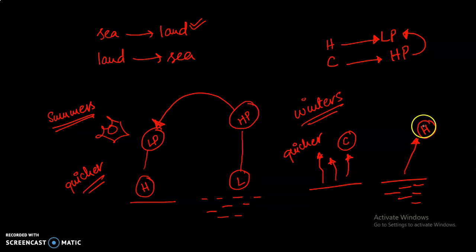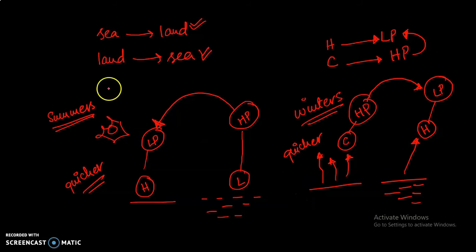Again, apply the same thing. The high pressure would be over here in this cool temperature area, and the low pressure would be here in the high temperature area. And as I said, it moves from high to low. So this time in winters, the movement of the wind would be from land to sea. That is your summers, where the movement is from sea to land because of this scenario. And that is your winters, where the movement is from land to sea because of this one reason. Now let's apply this on the diagram.